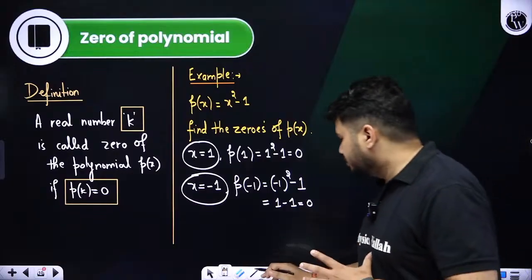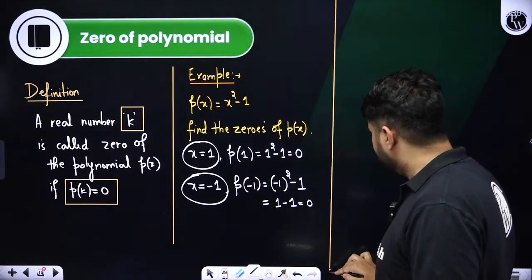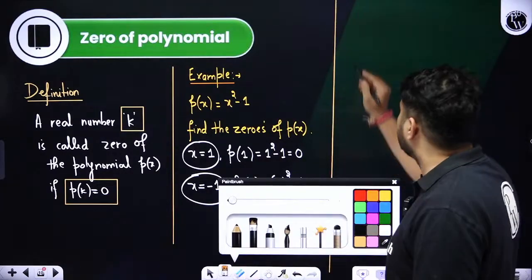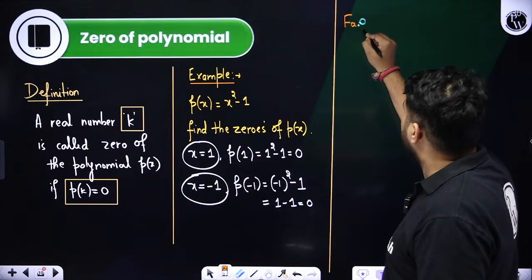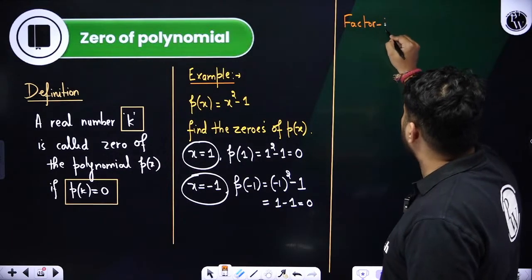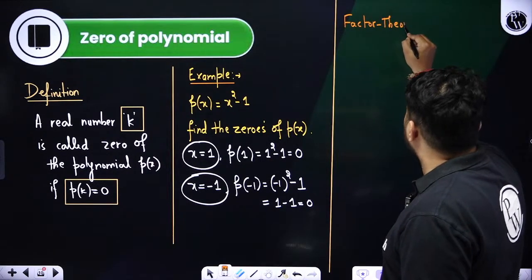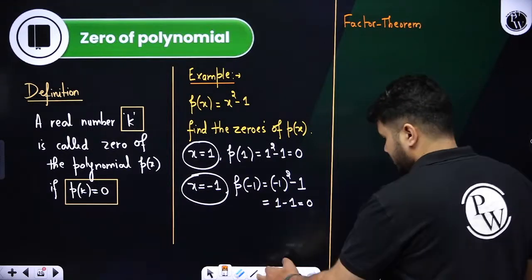Now if this concept is clear to you, we will study from here the factor theorem. Correct? Do you remember learning about the factor theorem? So what does the factor theorem say, students? Understand this.